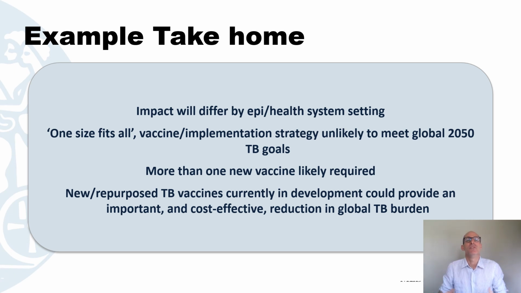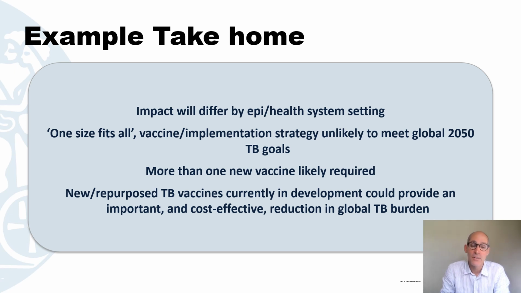We'll then obviously try and summarize it all for our audience and make some statements that hopefully resonate with them, such as the impact will differ by epi or health system setting, and we've hopefully showed them how it might differ. And some takeaways, such as one size probably won't fit all, and one vaccine type won't likely fit the global 2050 TB goals, and therefore more than one new vaccine is likely to be required.